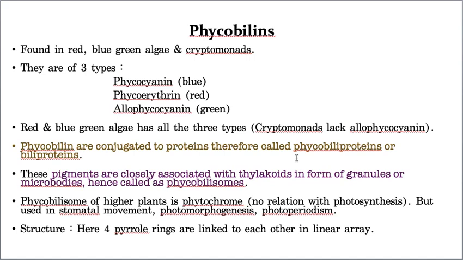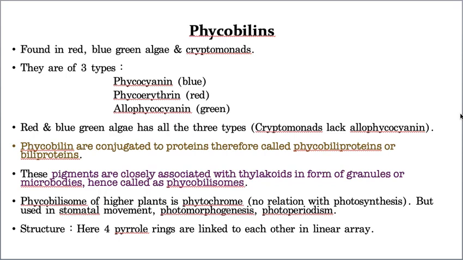And in higher plants, the related pigment that you can see is phytochrome, which, surprisingly, does not participate in photosynthesis. Then why must it be present? It helps in stomatal movement, and it also helps in photoperiodism and photomorphogenesis. So these are the various functions that these pigments perform. And what is their structure? Here, four pyrrole rings are connected in a linear fashion. That means they are attached in a straight line. So that is the arrangement of phycobilins.